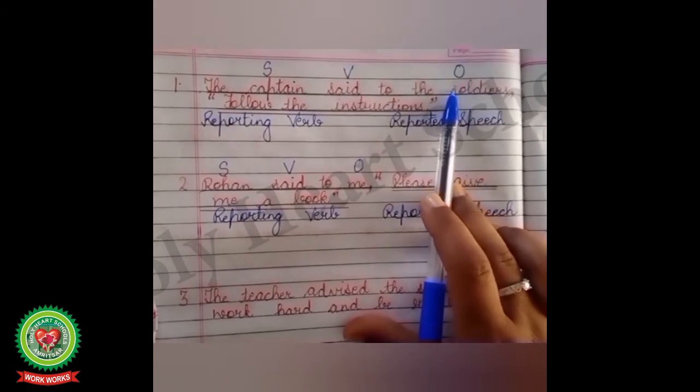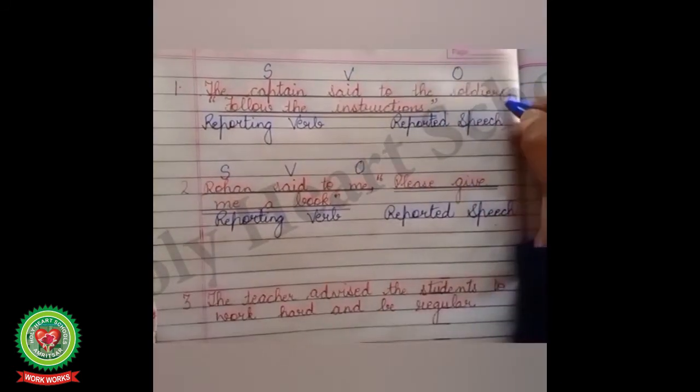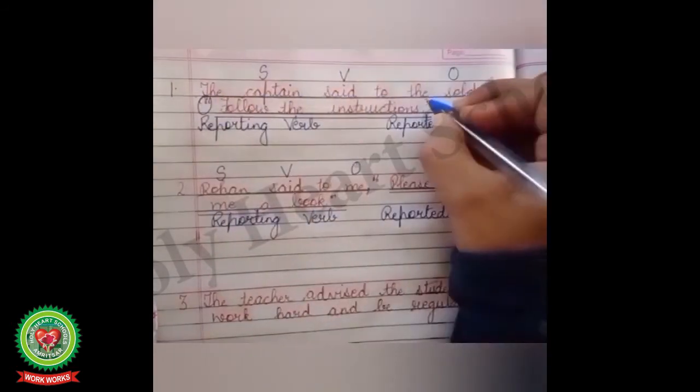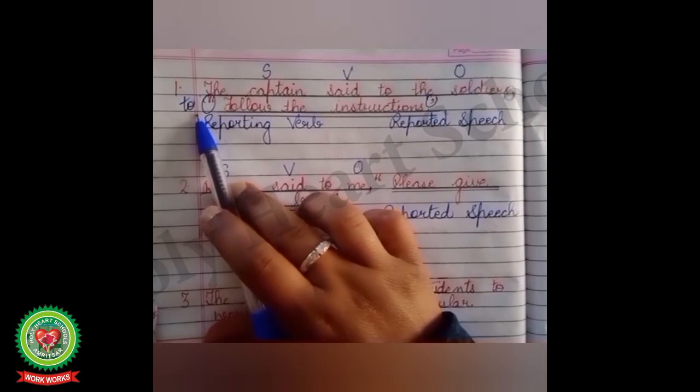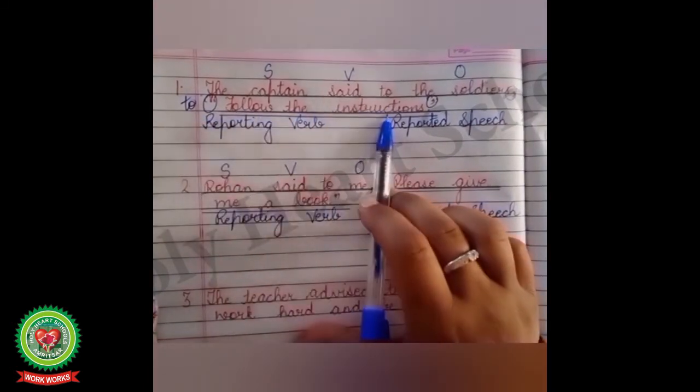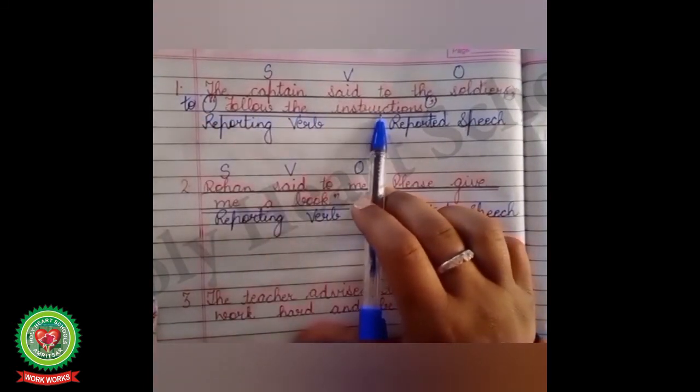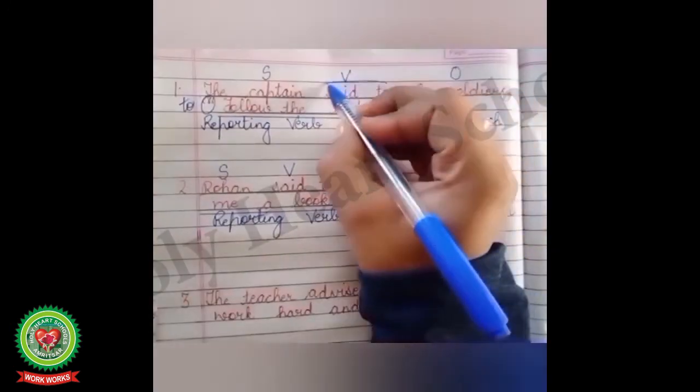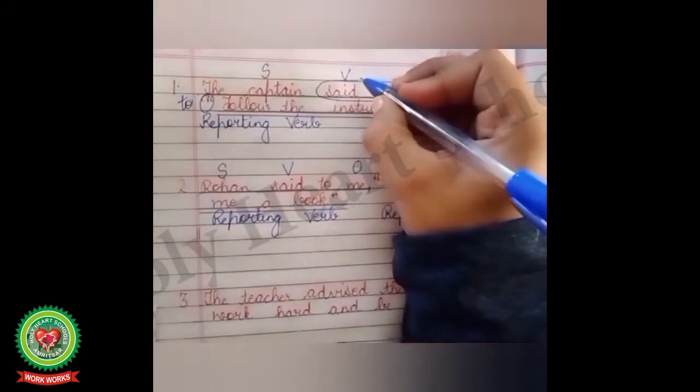Children, in these kinds of sentences, comma, inverted comma will change into the word to, where to is your conjunction. Follow the instructions is a command. So what will come in place of said to? Commanded.